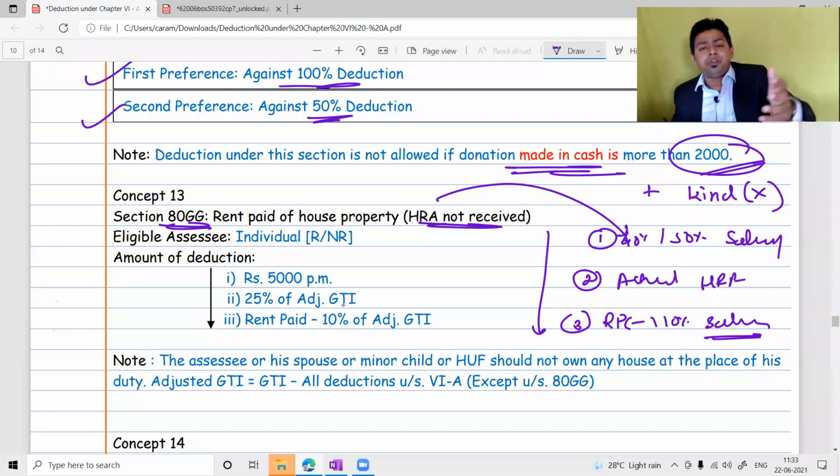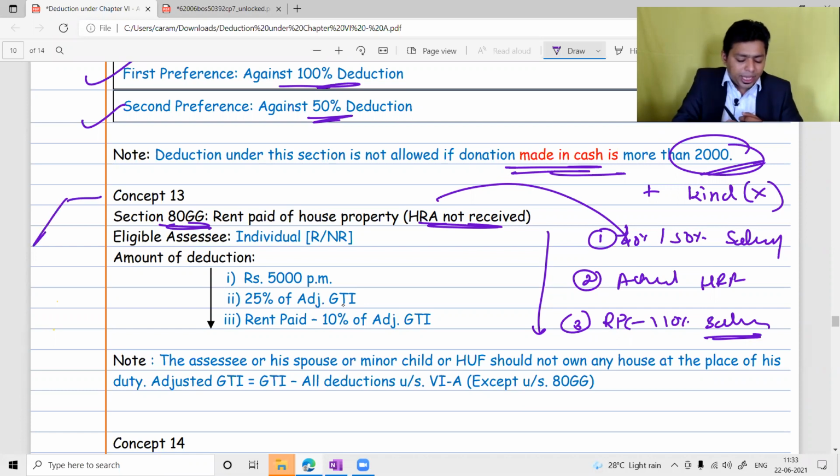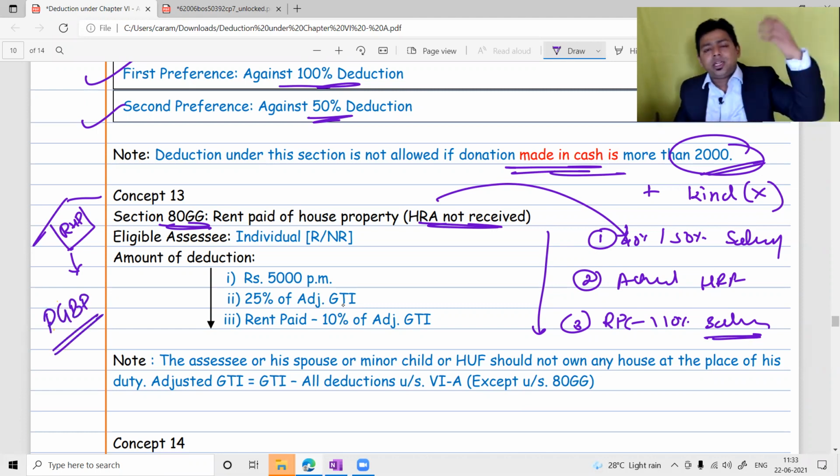But there are many individuals like you and me who do not have an employer paying HRA, but we have to pay rent for a residential house property. Rent for a residential house property is also not allowed as a deduction under PGBP. Why? Because this is not a business expenditure, it is a personal expenditure.